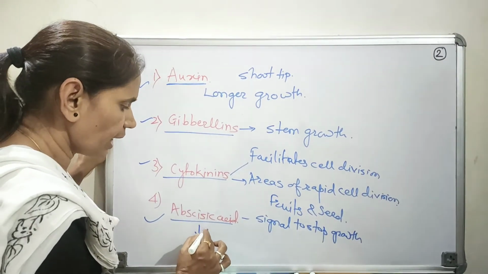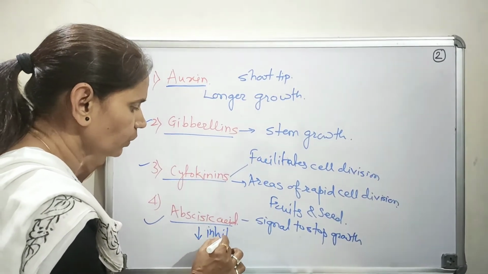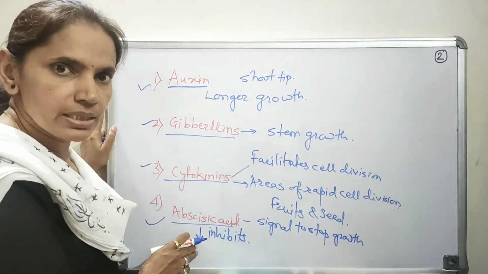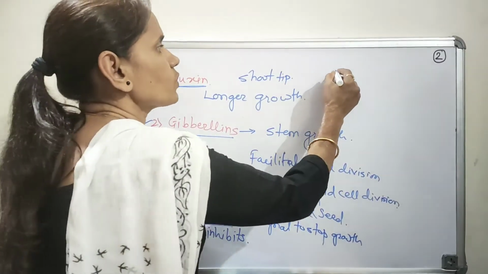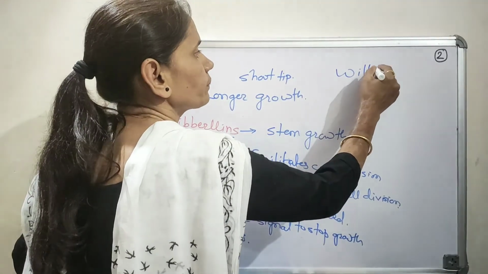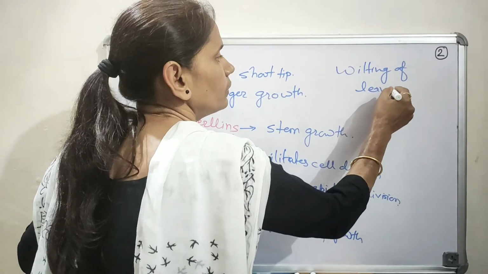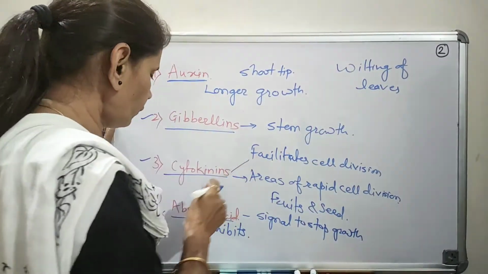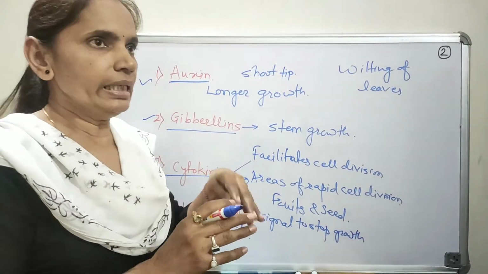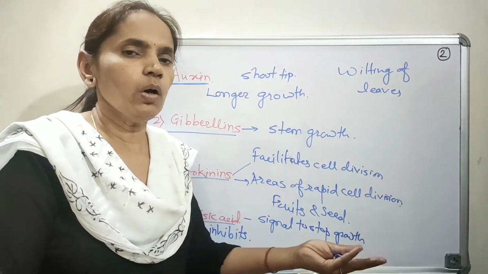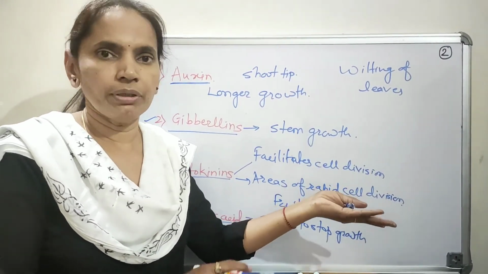This abscisic acid inhibits the growth of the plant. Its effect can be observed in terms of wilting of leaves. After a specific time period, the leaves get wilted and we observe the falling of the leaves.